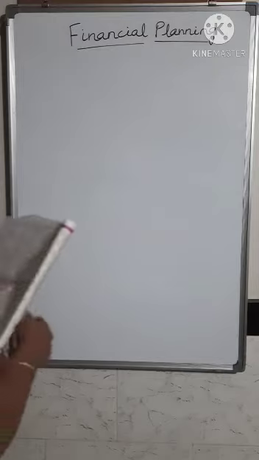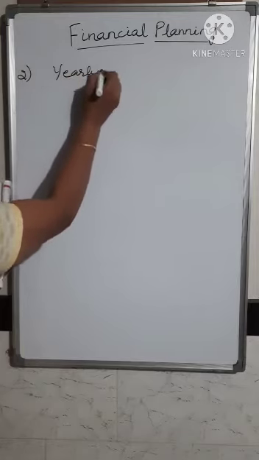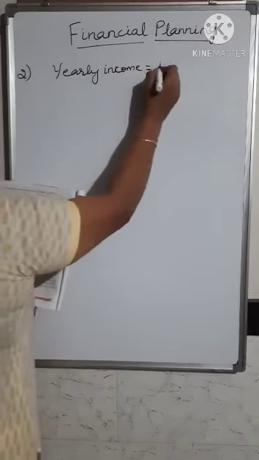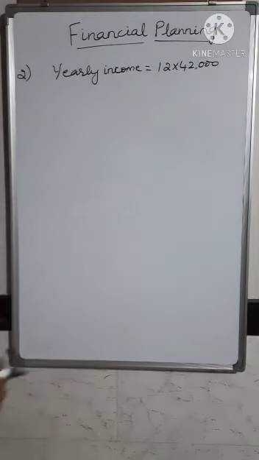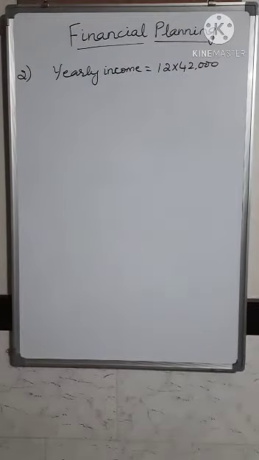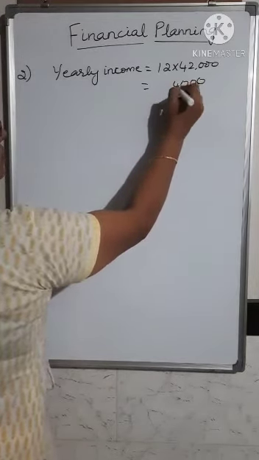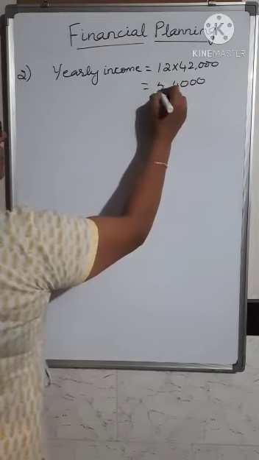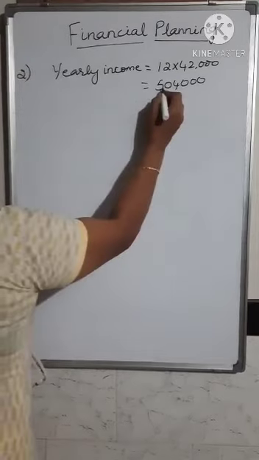So the first step you have to write is yearly income is equal to 12 into 42,000, which is equal to 5 lakhs 4,000 rupees. That is the yearly income.